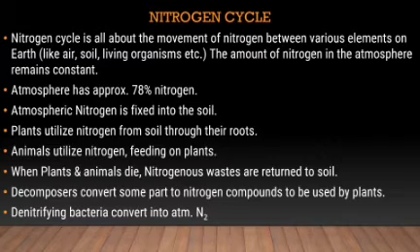Plants utilize nitrogen from the soil through their roots. Animals utilize nitrogen by feeding on plants. When plants and animals die, nitrogen waste is returned to the soil, and decomposers convert part of the nitrogen compounds to be used by plants. Denitrifying bacteria convert it into atmospheric nitrogen.